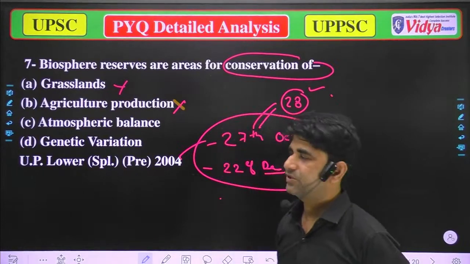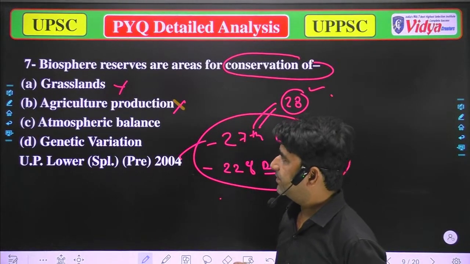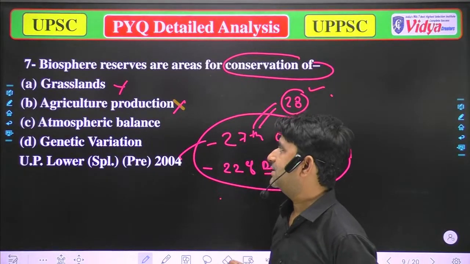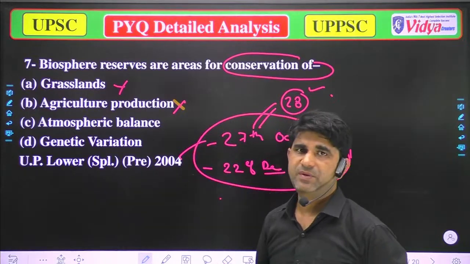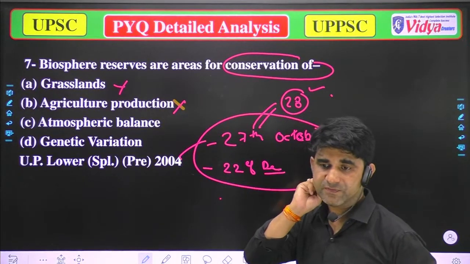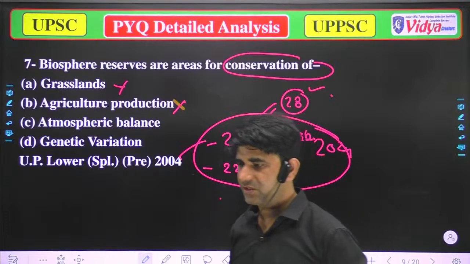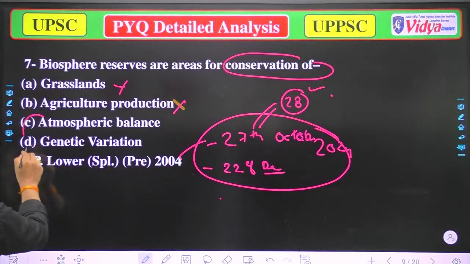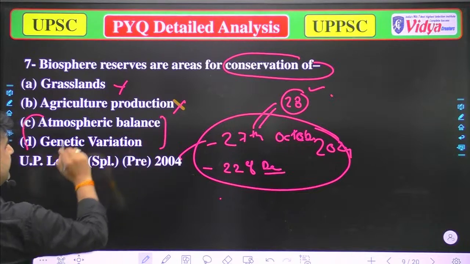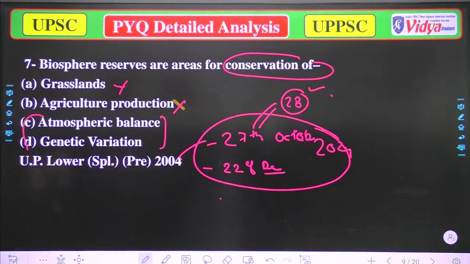So that's incorrect. C and D remain: atmospheric balance or genetic variation. Mainly biosphere reserves are conserved for these two options.